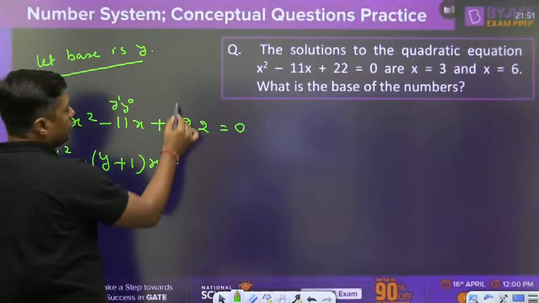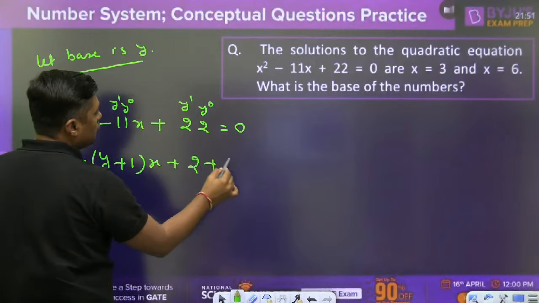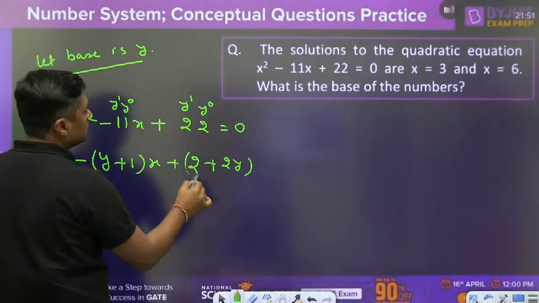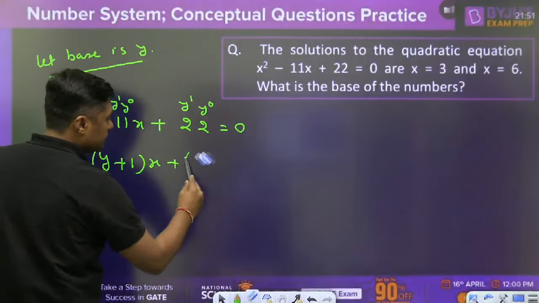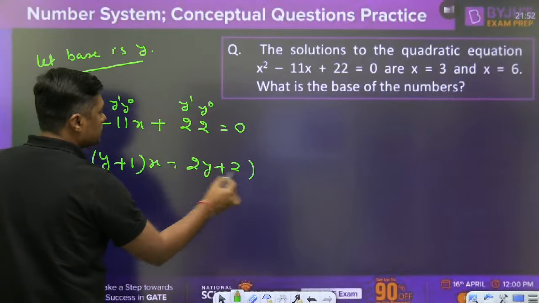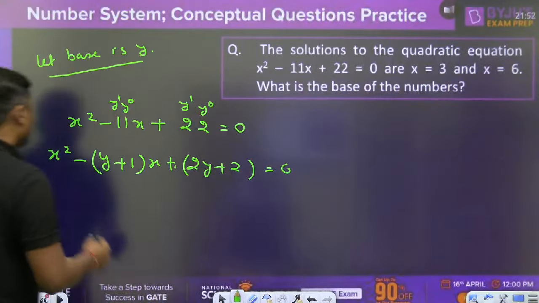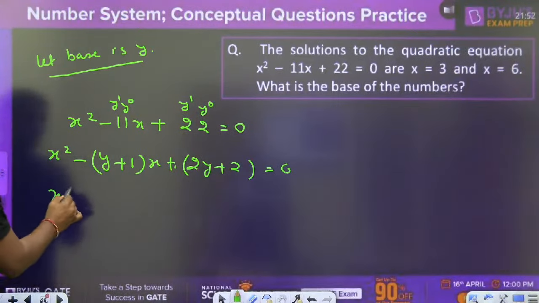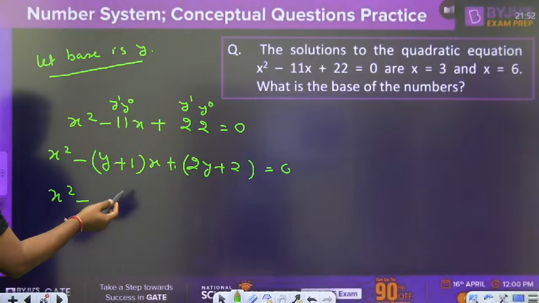What is the 22? y to the power 1, y to the power 0. It will become 2y plus 2. And that is equal to 0. Now, x square minus... find the value of the y. This is the equation equal to 0.